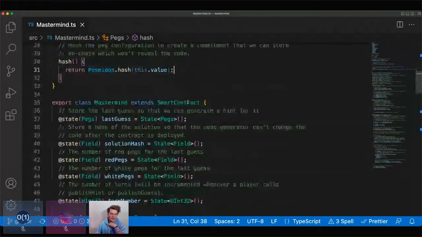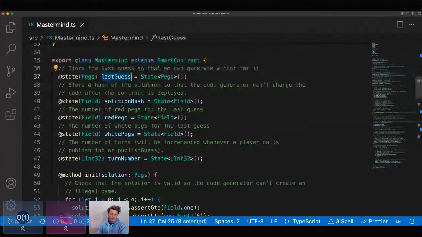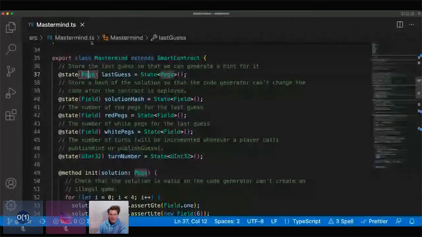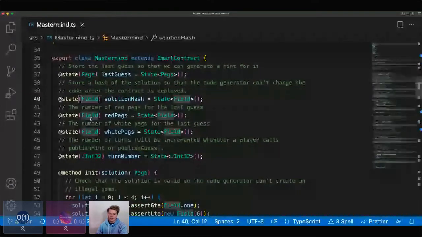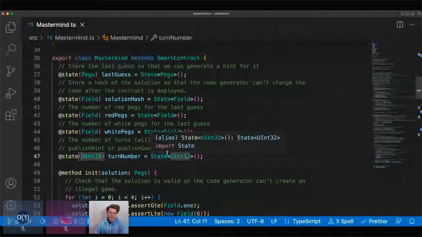Now we're going to define all of our state. We can see we have this thing called last guess, which we talked about earlier. We have the solution hash, which should be pretty straightforward, then red pegs, white pegs, and turn number. These are of some different types. We have the Pegs type we just defined, and then we have fields here, and then we have this UInt32, which is a really cool type that we provide that I think makes zero-knowledge programming a lot easier than when you have to work directly with fields all the time.